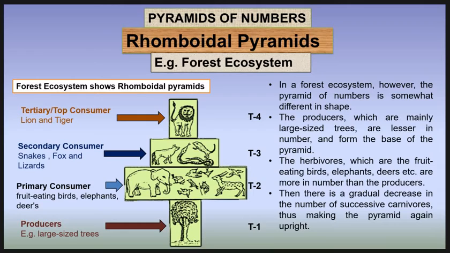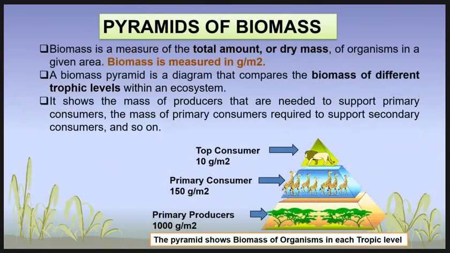Then there is a gradual decrease in the number of successive carnivores, thus making the pyramid again upright. It is very difficult to count all the organisms in a pyramid of number, and so the pyramid of number does not completely define the trophic structure of an ecosystem.